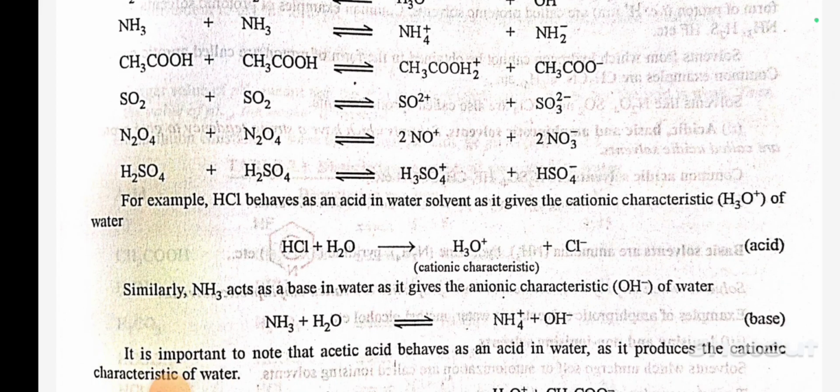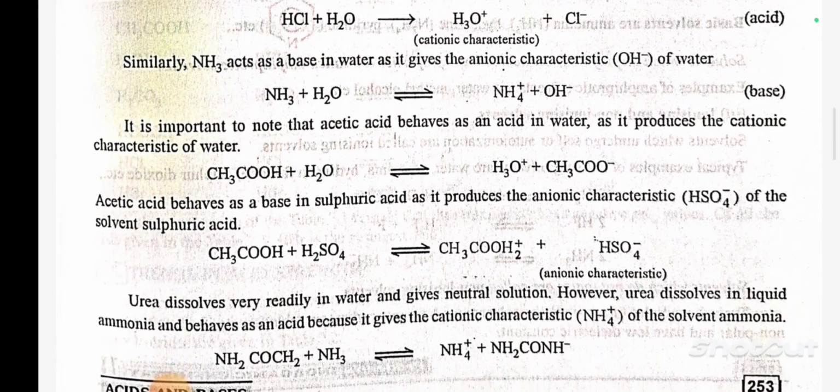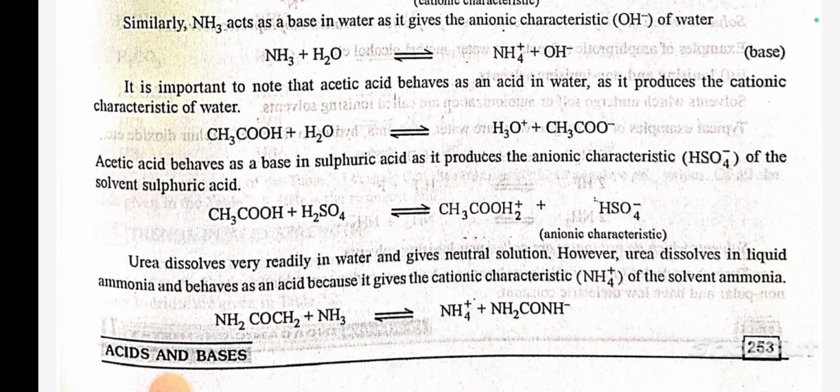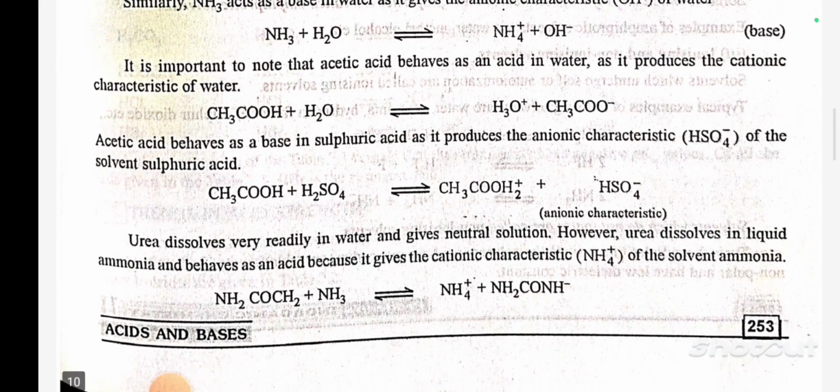For example, HCl behaves as an acid in water solvent as it gives the cationic characteristic H3O+ of water. HCl plus H2O gives H3O+ plus Cl-. Similarly, NH3 acts as a base in water as it gives the anionic characteristic OH- of water. NH3 plus H2O gives NH4+ plus OH-. It is important to note that acetic acid behaves as an acid in water as it produces the cationic characteristic of water. CH3COOH plus H2O gives H3O+ plus CH3COO-.